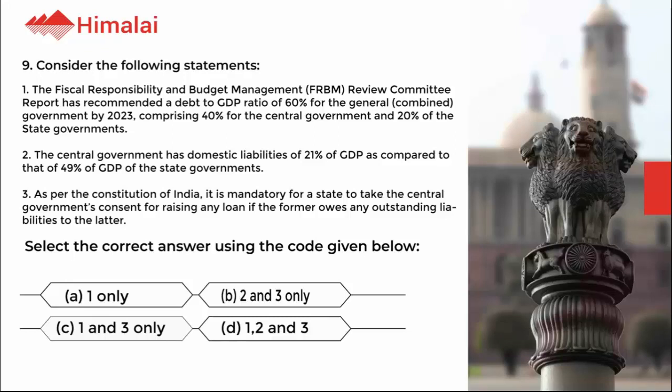The central government has domestic liabilities of 21% of GDP as compared to that of 49% of GDP of the state governments. 3. As per the Constitution of India, it is mandatory for a state to take the central government's consent for raising any loan if the former owes any outstanding liabilities to the latter.